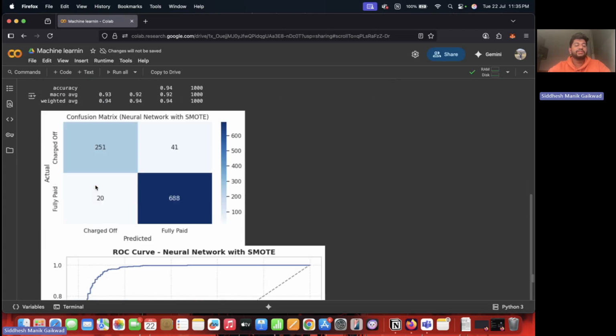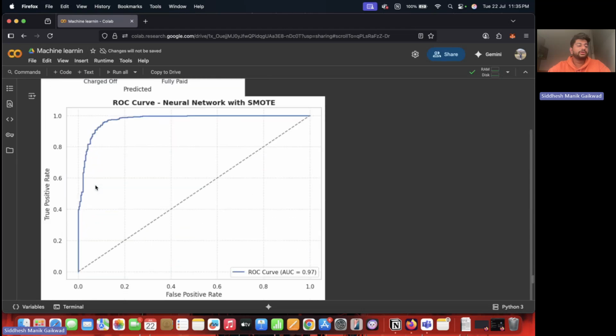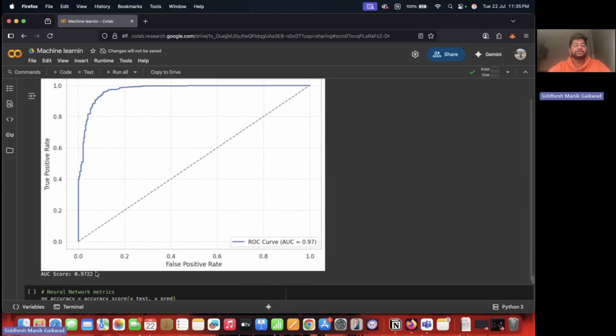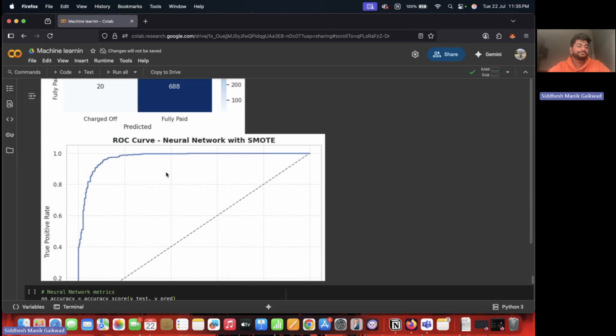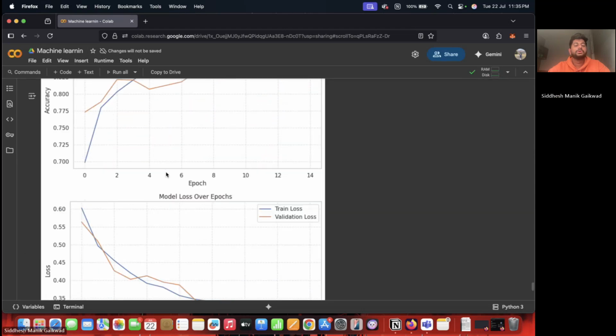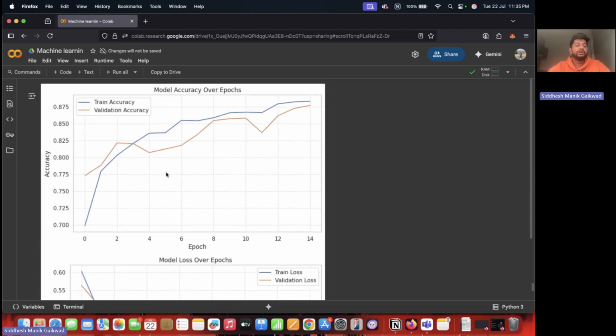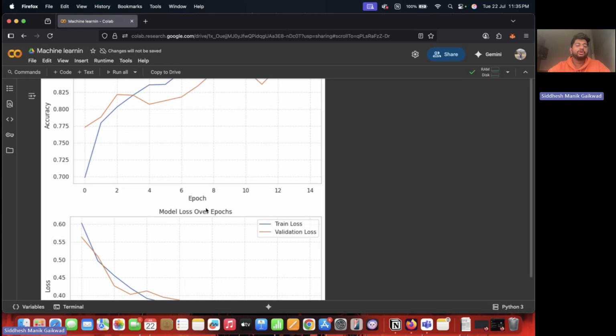The ROC curve and the AUC of 0.972 further validated the model's excellent ability to distinguish between the approved and rejected loans. I've also plotted the confusion matrix. I've also plotted model accuracy over epochs and model loss over epochs.